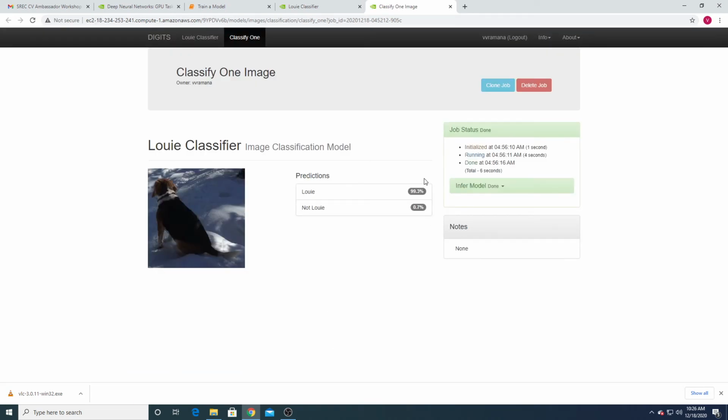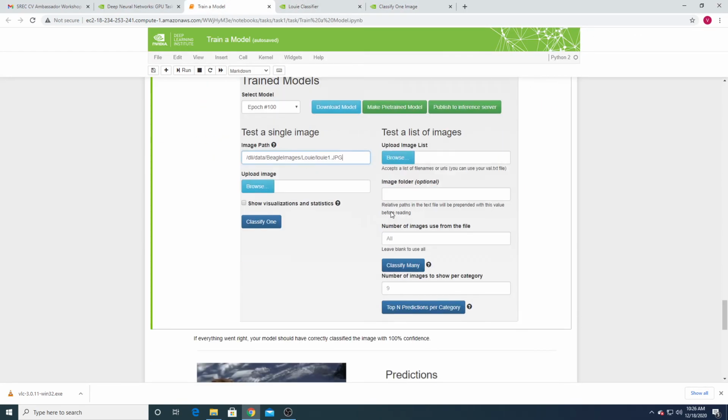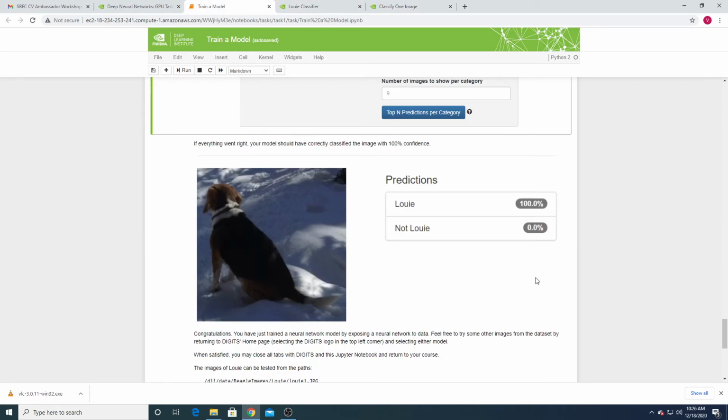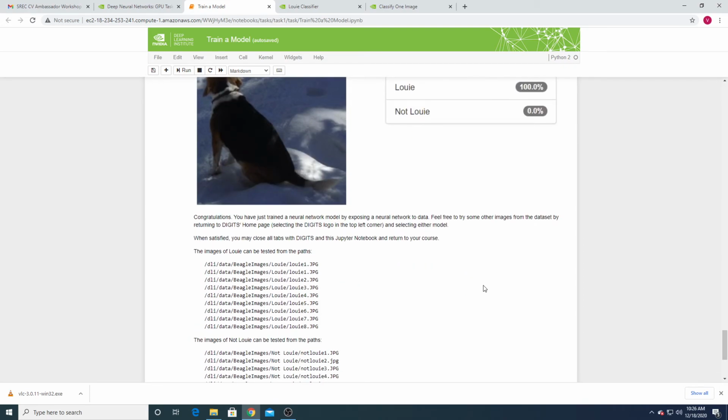Now the accuracy must improve because you are increasing the number of epochs, right? So definitely your accuracy will improve. See, it is 99.3% that it is a Louis dog, not Louis 0.7%. So this is how the number of epochs will improve the performance of your model. Hope you understand, right? We are not hitting 100%, we are getting 99.3%. That depends upon our initial weights and everything.